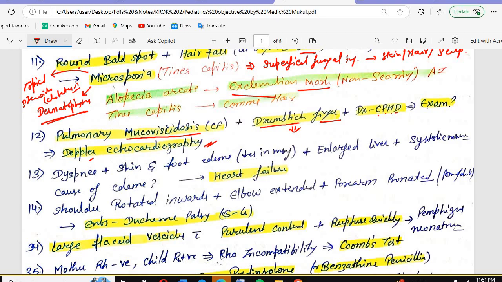Then we have the next question: dyspnea, skin and foot edema that decreases in the morning, plus enlarged liver and systolic murmur. What is the cause of edema? Understand the question. Dyspnea, plus skin and foot edema, and enlarged liver. Is it heart failure? Yes, of course it's heart failure, but which type?